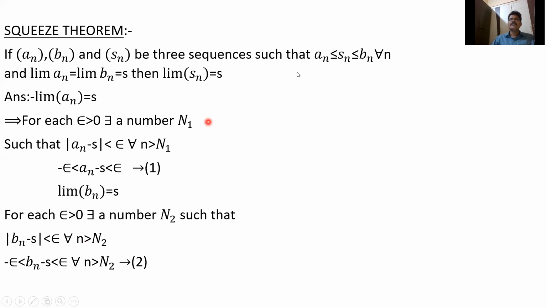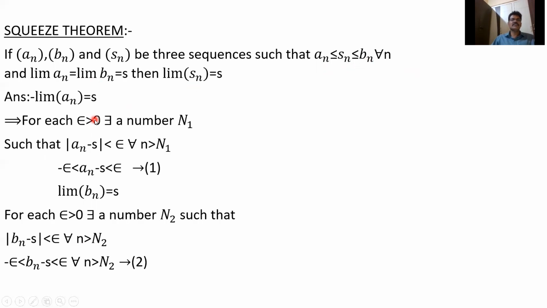Here, a_n ≤ S_n ≤ b_n for all n means a_1 ≤ S_1 ≤ b_1, a_2 ≤ S_2 ≤ b_2, a_3 ≤ S_3 ≤ b_3, and so on. So simple: for three sequences such that a_n ≤ S_n ≤ b_n, if limit a_n = limit b_n, then automatically it equals limit S_n. Whenever the left-hand limit and the right-hand limit are the same, the middle one is also equal. This is also simple.